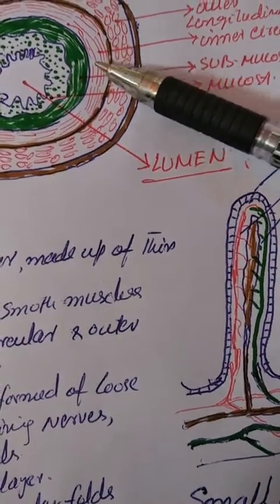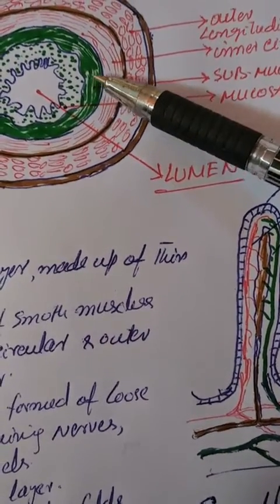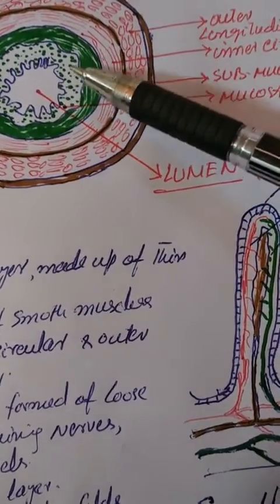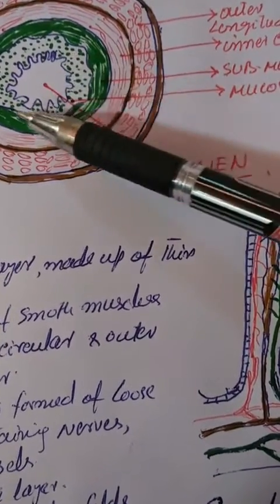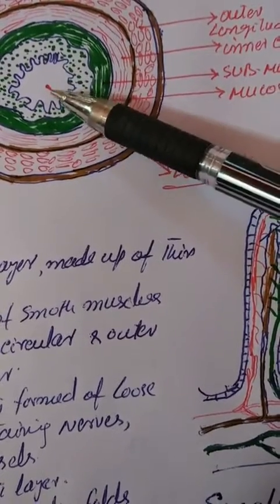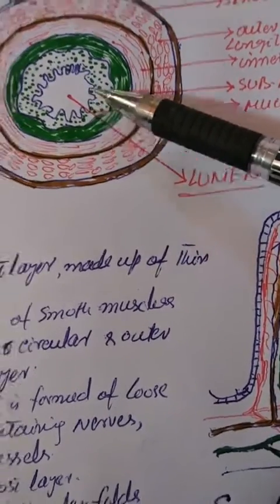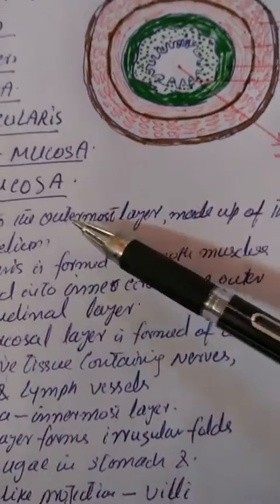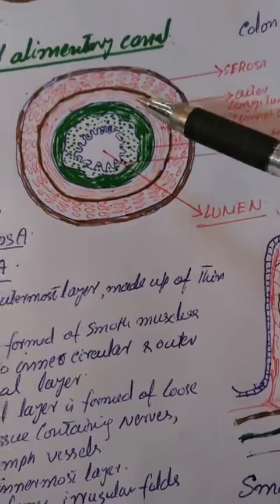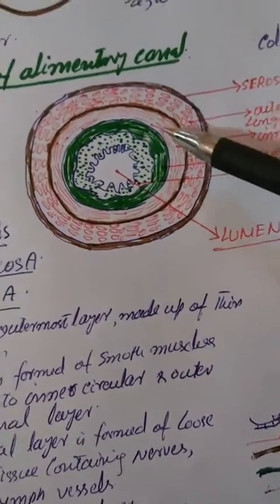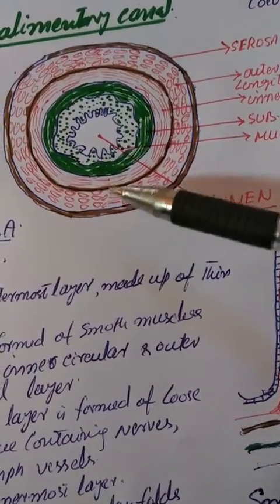Then inner to the muscularis is the submucosa, and inner to the submucosa is another layer called the mucosa, which is thrown into finger-like folds towards the lumen of the alimentary canal. Thus, we can see the serosa is the outermost layer, which is made up of mesothelium. Then the muscularis is formed of smooth muscles, which are arranged in inner circular and outer longitudinal layers.